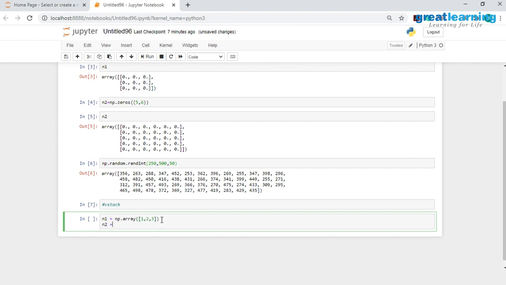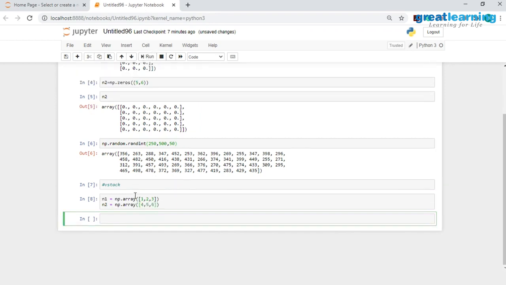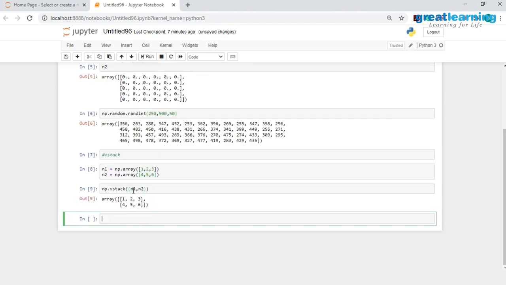Then I'll have n2, a list comprising the numbers 4, 5 and 6. Now that I have created these two NumPy arrays, I have to vertically stack them. So I will use np.vstack, and the first parameter will be n1 and the second parameter will be n2. And when I run this, you would see that I have vertically stacked these two NumPy arrays.